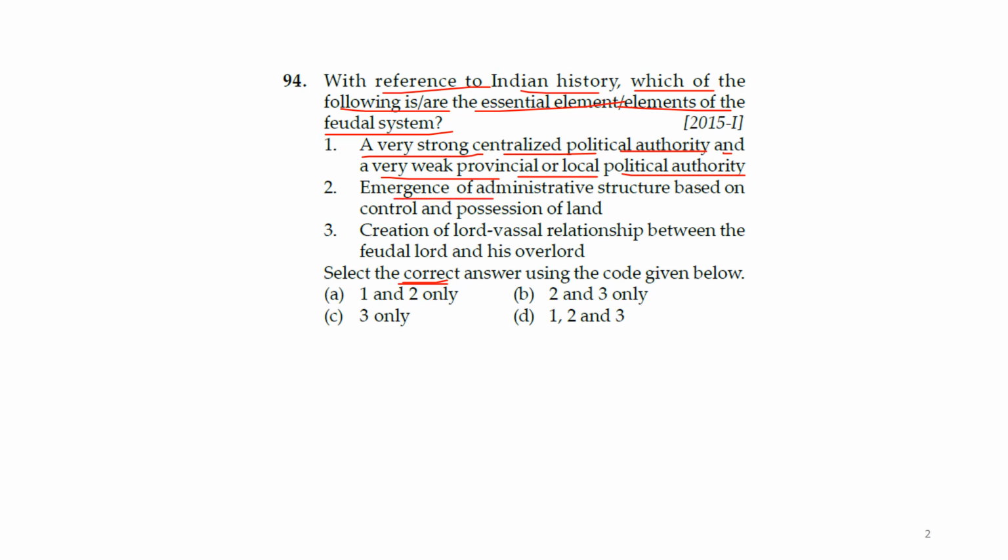Two: emergence of an administrative structure based on control and possession of land. Three: creation of a lord-vassal relationship between the feudal lord and his overlord. We have to choose the correct statement with respect to the feudal system.